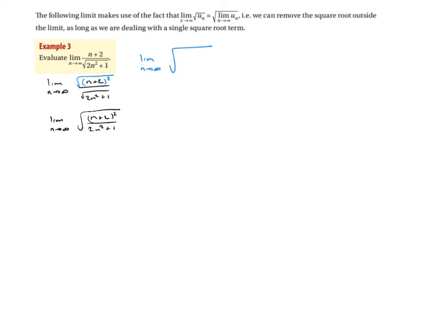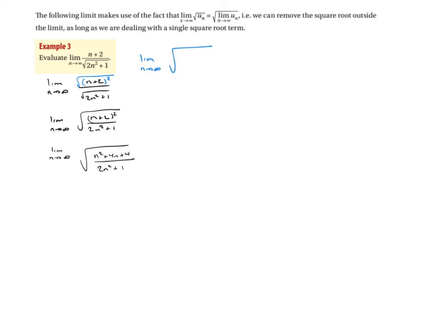So I'm going to multiply out the bracket on the top, and we're going to end up with the limit as n heads off to infinity. Don't forget to leave the limit in, guys. You've not taken the limit. It needs to stay there until you actually take the limit. So let's multiply out that bracket. If we multiply out that bracket, we end up with n squared plus 4n plus 4 all over 2n squared plus 1.